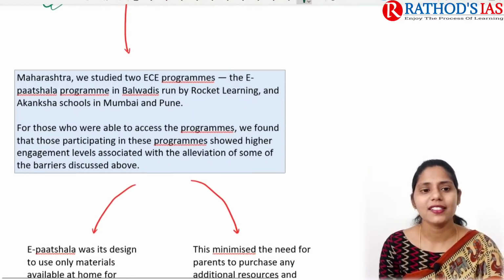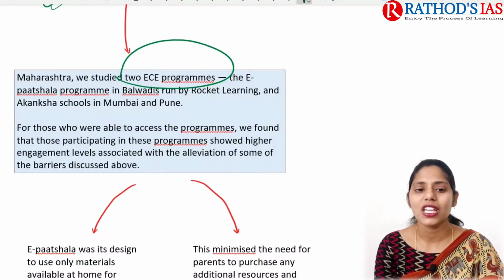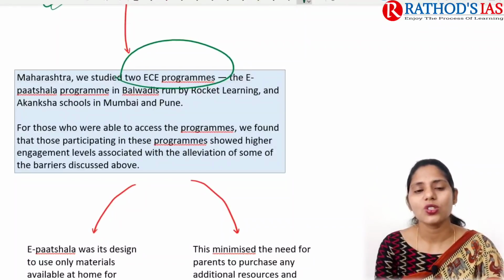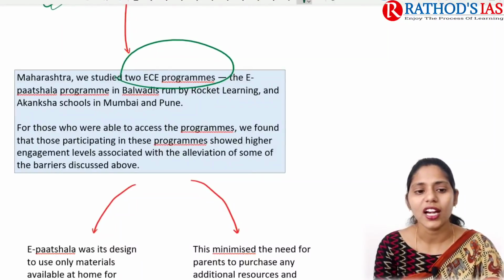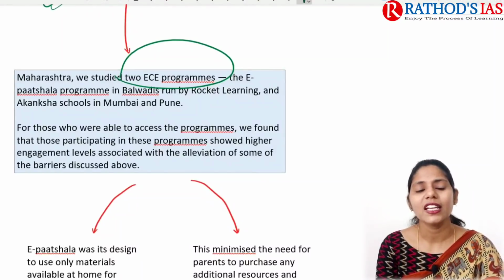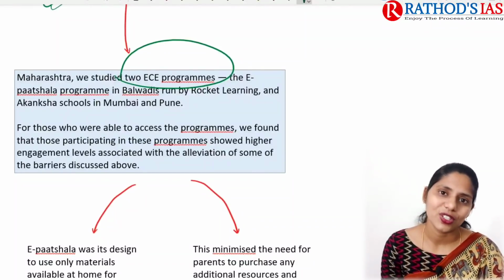And if we talk about case studies, the Maharashtra government came up with two programs for early childhood education. The first is e-Pathshala and the second is Rocket Learning. Under these programs, the study found that they increased the level of parent engagement in early childhood education.